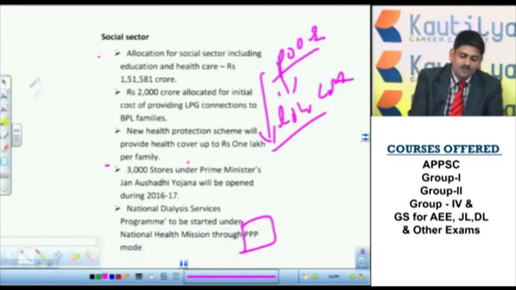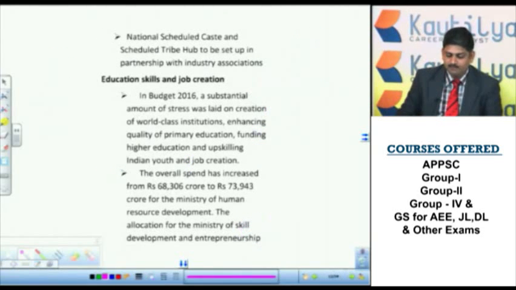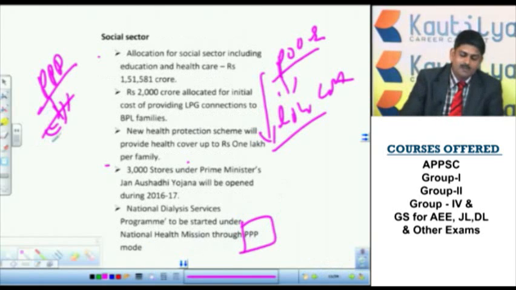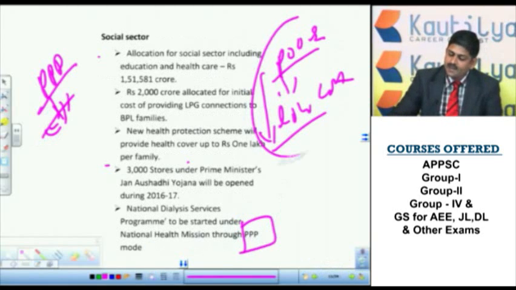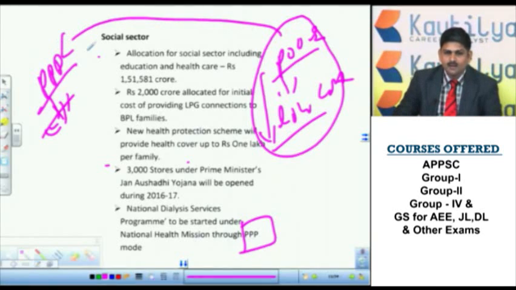What is PPP mode? Public private partnership. So private participants are allowed under this scheme. So under this dialysis, for a specified number of times, it will be done at a very low price. This is important. It helps the poor people.